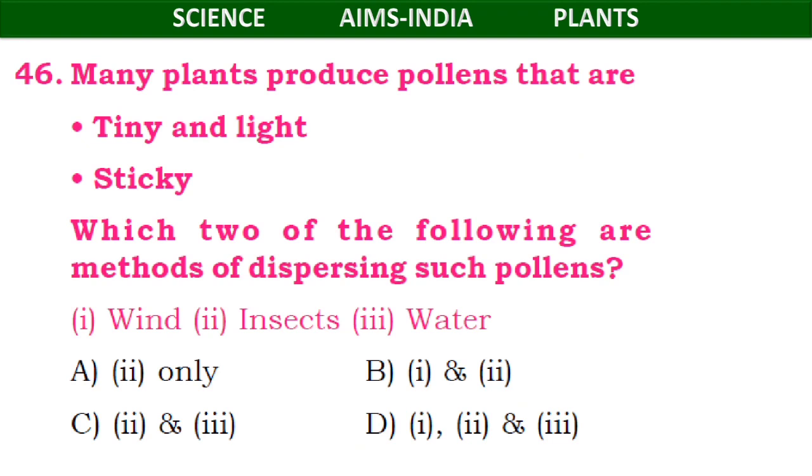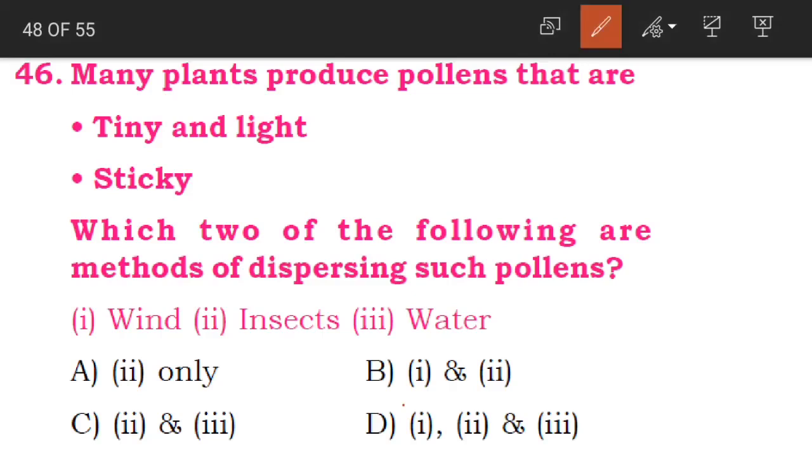Whether it is only wind, that is option A. The second one, B, is only by insects. Option C is 1 and 2, that is, with wind and also insects. Option D is 2 and 3, that is, by insects and also water. Option E is all three, wind, insects and water. So what is the correct one, children? That is C, through insects and water.